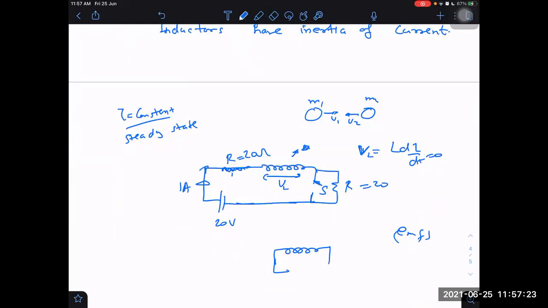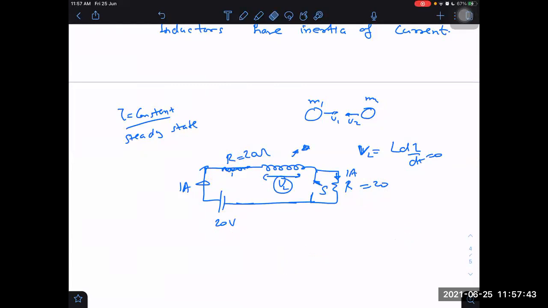Now, what happens as a result? 1 ampere flows here. Then how much will be the potential drop across this? 20 into 1, 20 volt. What is across this? 20 into 1, 20 volt. What is across this? It is 20. If I apply KVL, I can get the VL value. What will be VL created?